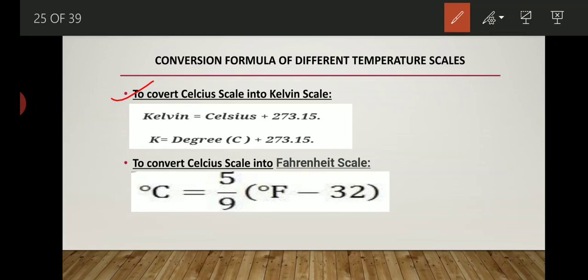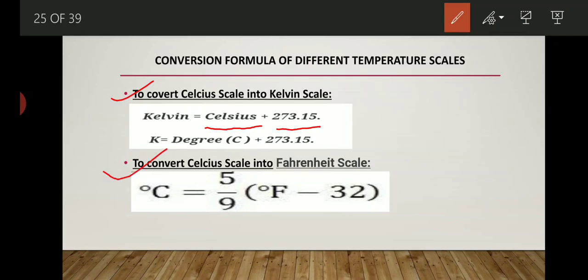Means this Celsius is the given temperature, or we can say the normal temperature which we measure in centigrade, and we add to that the temperature at which water freezes and converts into ice in the Kelvin scale. So the formula becomes K equals degree centigrade plus 273.